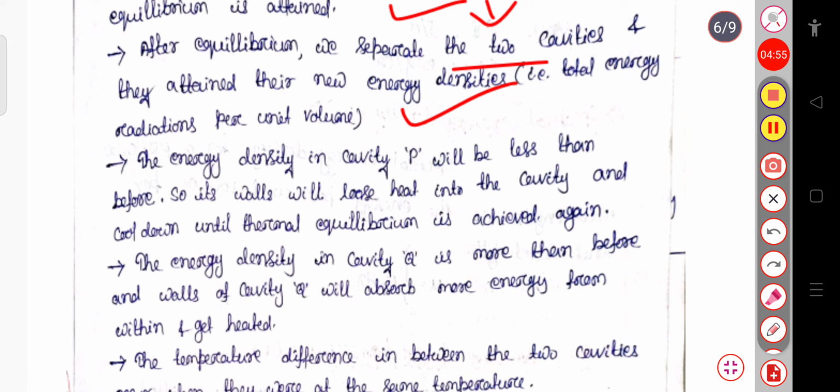The energy density in cavity P will be less than before, so its wall will lose heat into the cavity and cool down until thermal equilibrium is achieved again. Now the energy density in cavity Q is more than before, and the wall of the cavity will absorb more energy from within and get heated.